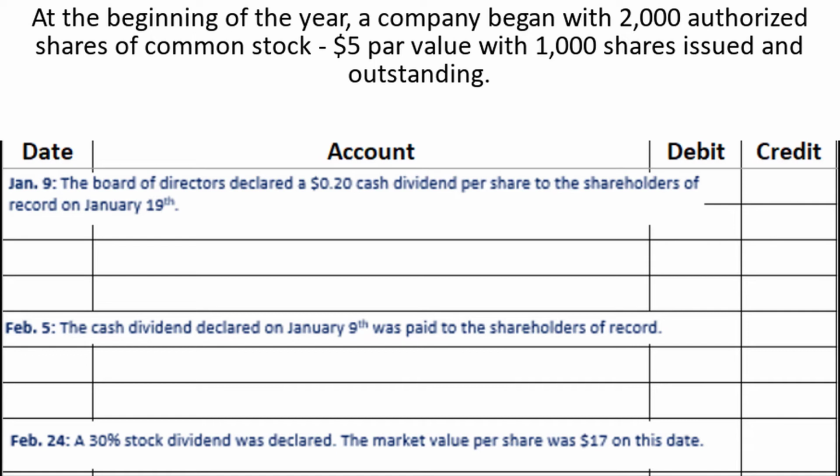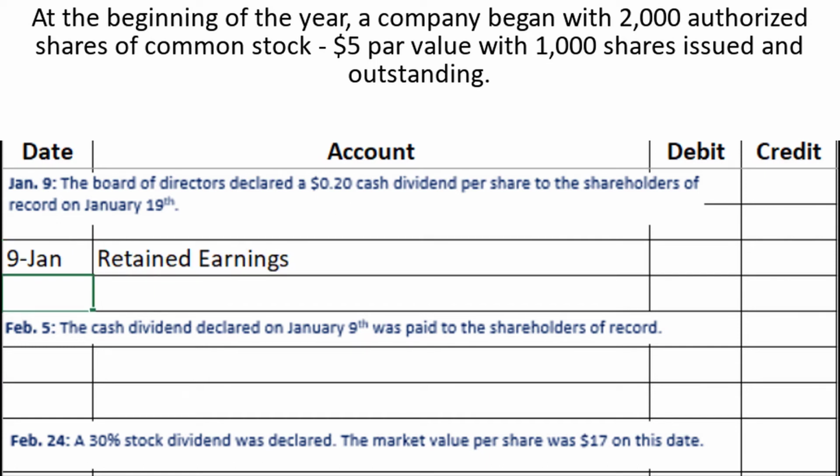So in this journal entry, we have to decrease the retained earnings by the amount of the dividend. So that clues us in that we need to debit retained earnings to decrease it by the amount of the dividend. So let's put our date in here, which is January 9th, and then we can debit our retained earnings.